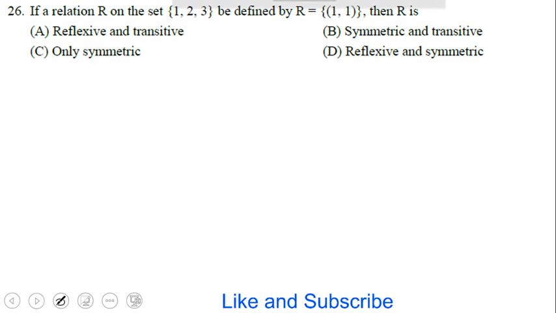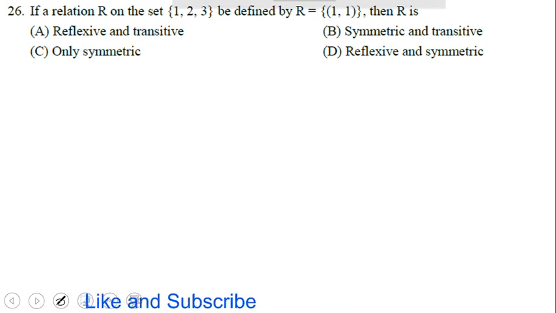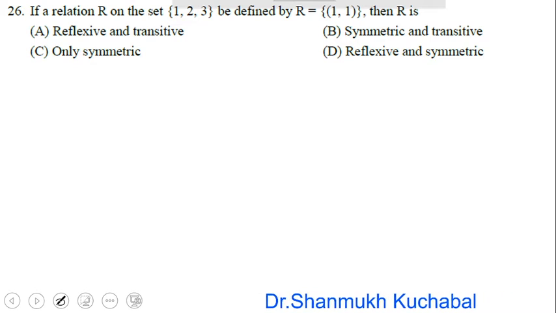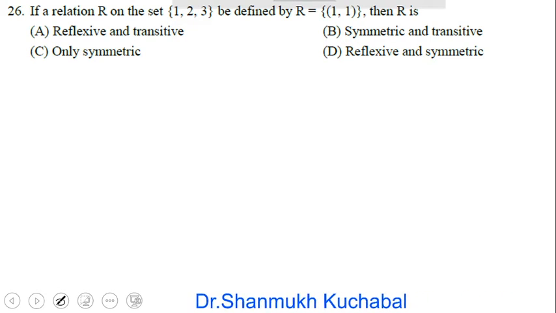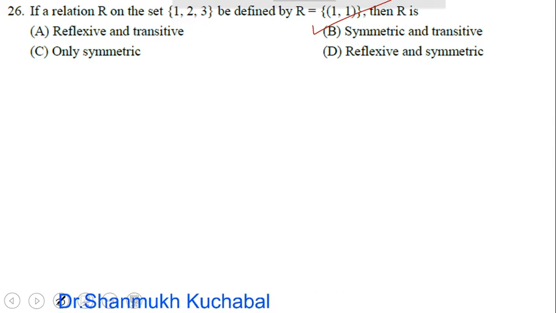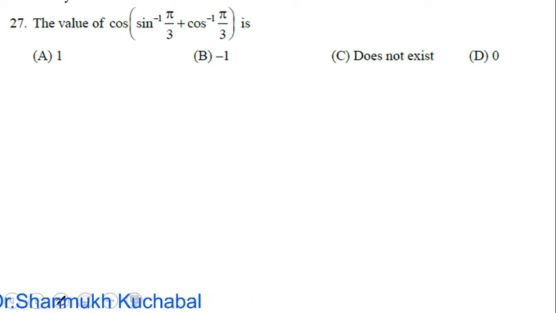If a relation R on the set {1, 2, 3} is defined by R = {(1, 1)}, then R is... So we will observe that this (1, 1) is symmetric. If you take two pairs of this (1, 1), (1, 1) here, then it is transitive here. So option B is the right answer. Okay, option B is the right answer. We'll move to our next example.